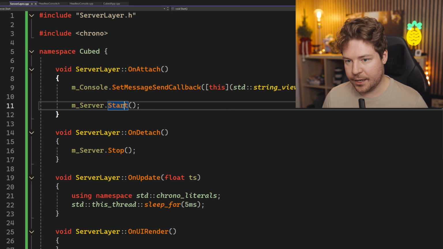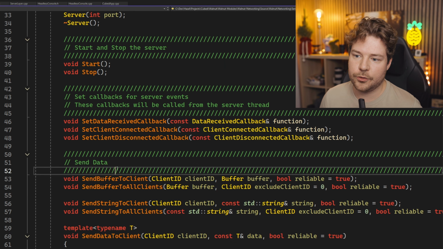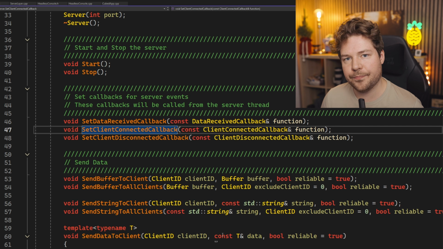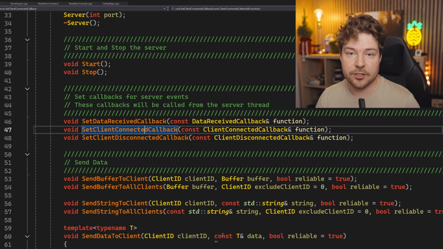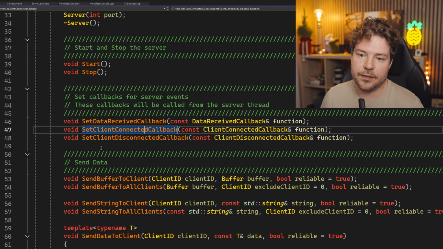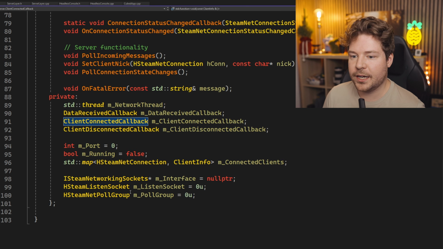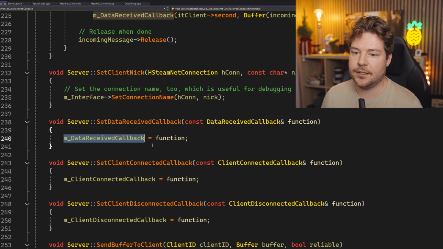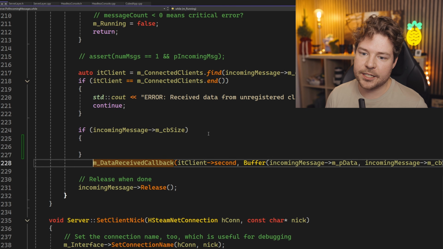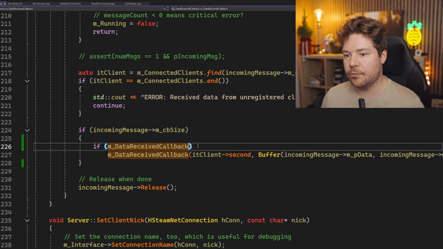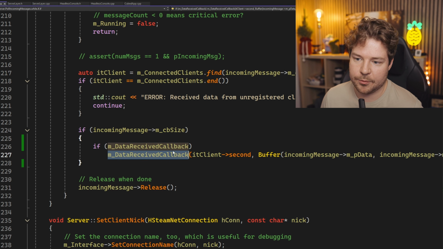And then once that's done, we have some things as well that we need to do. We need to set up these callbacks if we want to know when clients connect or when they disconnect. Now, Hazel actually, because I used Walnut networking recently inside Hazel, but I kind of turned it into Hazel networking and I ended up fixing some bugs and adding some features. So I might have to pull that into Walnut networking. But one of the bugs that I noticed we had was that these callbacks basically need to be set, because if they're not set, then you can see they just get called. There's nothing here that checks to see, hey, did you actually even set that? So we basically need to add something like, and I'll probably pull this in, but we need to verify to make sure we actually have that callback set, that it's not empty, because if it is, then this will crash because we're trying to call it.